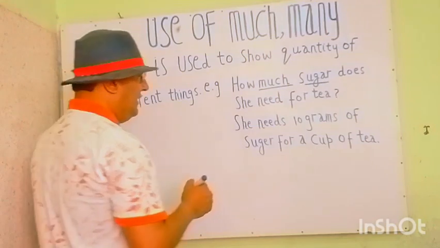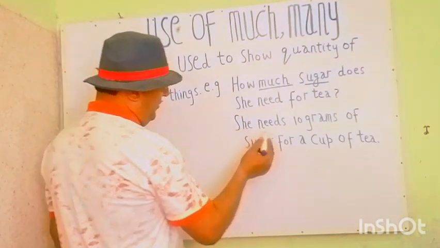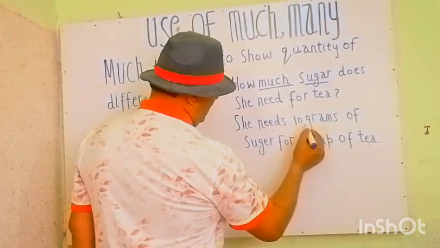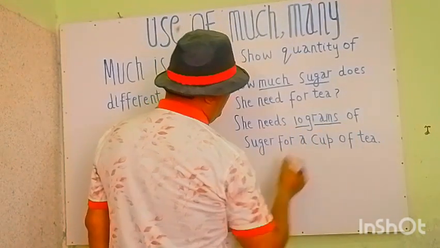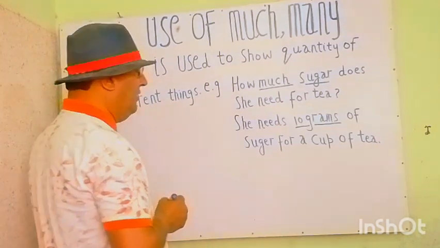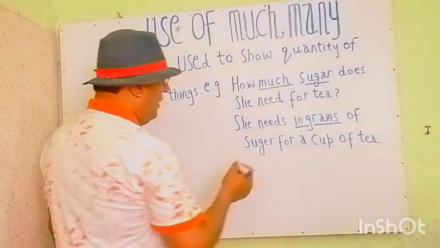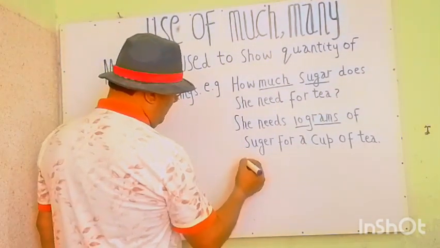Let's set another example. So in this statement we see he needs 10 grams. So 10 grams shows the quantity of sugar. Let's set another example.